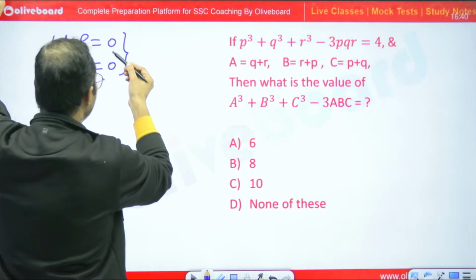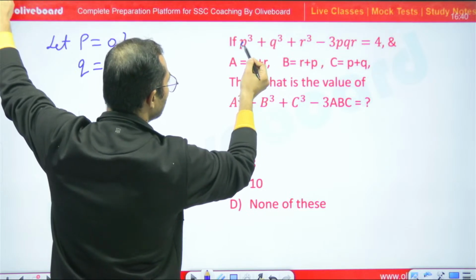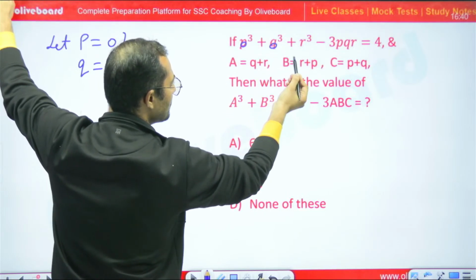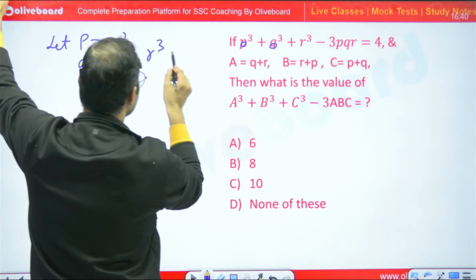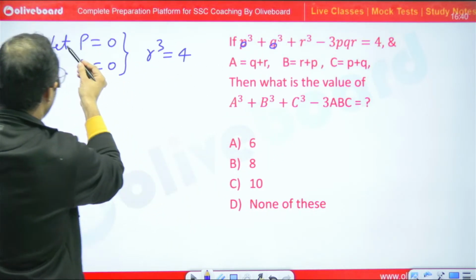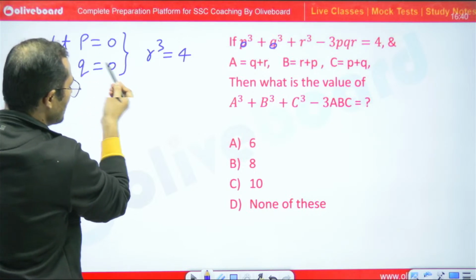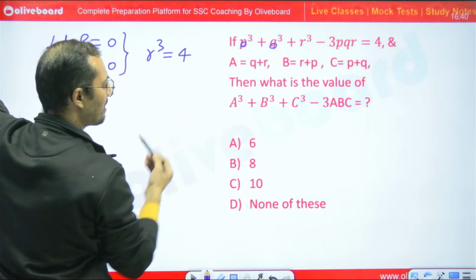So if P is equal to 0, Q is equal to 0, then from the first equation, 0 to the power Q is 0, so I will get RQ, and this will become 0. So RQ is equal to 4, yes or no? If I put P equal to 0 and Q equal to 0, then RQ is equal to 4 according to the first equation.